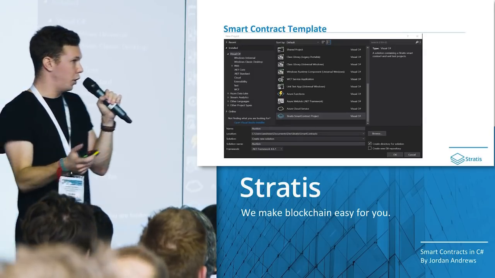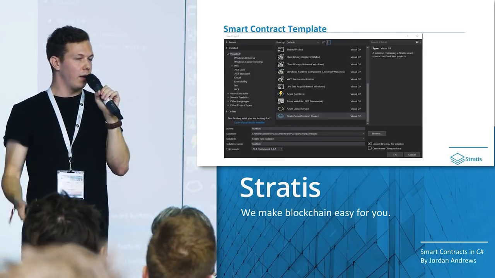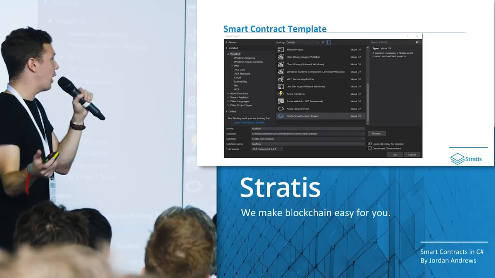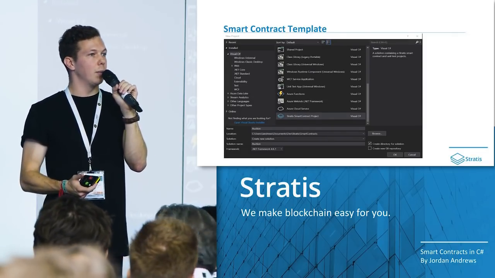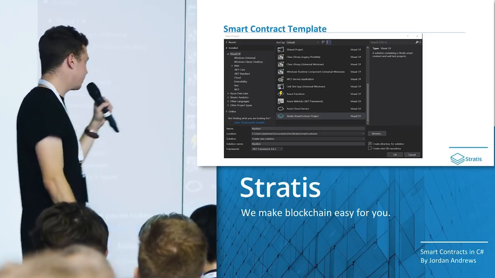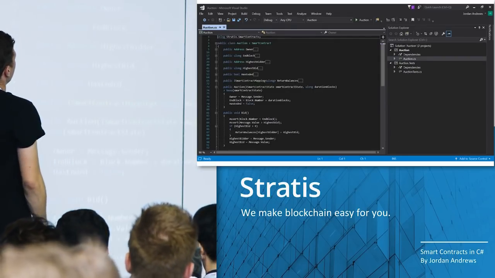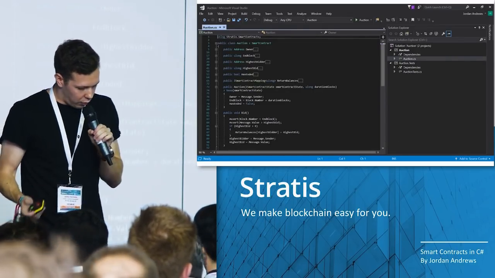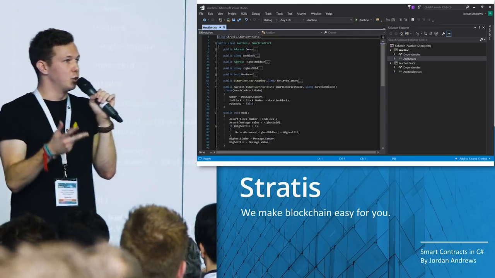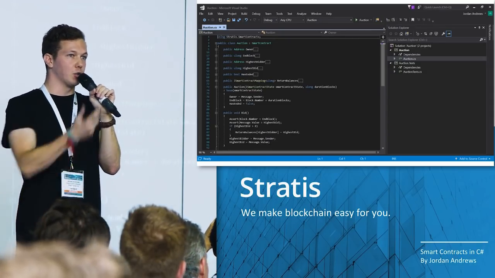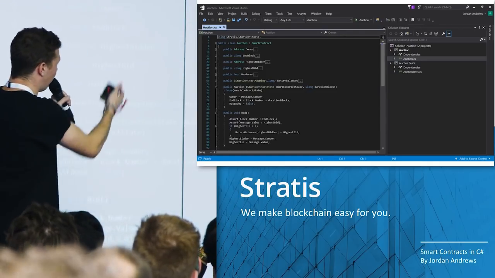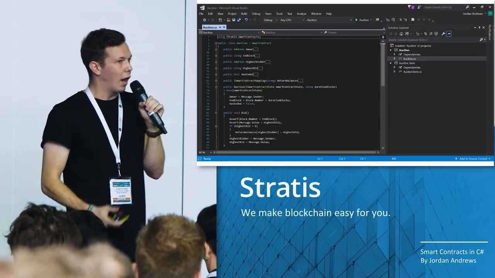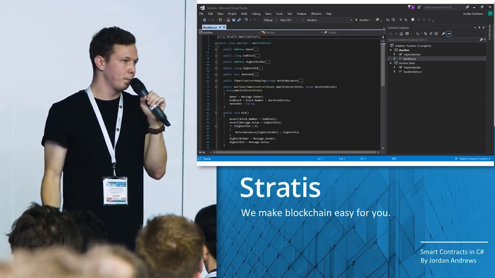Imagine you open Visual Studio, hit File, New. Straight away, just like you were creating a console application or a web application, you'll also be able to create a smart contract project. Once that's created, you'll essentially have a brand new solution with two projects inside. You'll have the actual contract project itself, with a sample contract that it will give you, in this case an auctioning contract, and also a unit testing project as well.